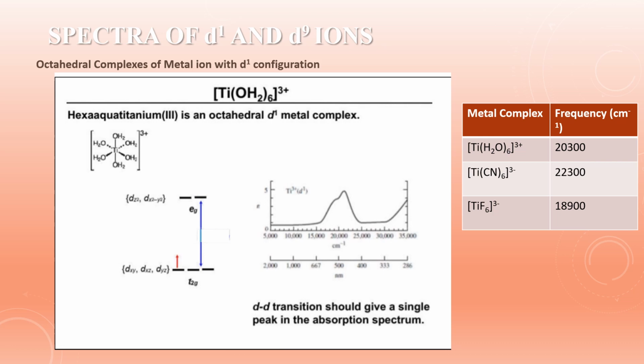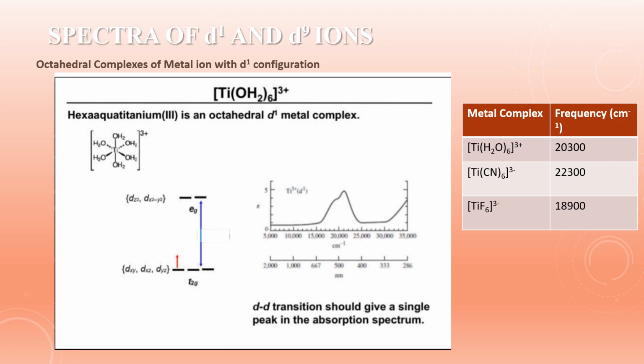The electrostatic field of the ligands splits the d orbitals into two groups, one is the Eg and T2g. So when only titanium is present, there is no splitting, but when it forms the complex, there is a splitting into T2g and Eg. This is the simplest example, and the transition will be T2g to Eg. There is one transition, so we are expecting only one band.